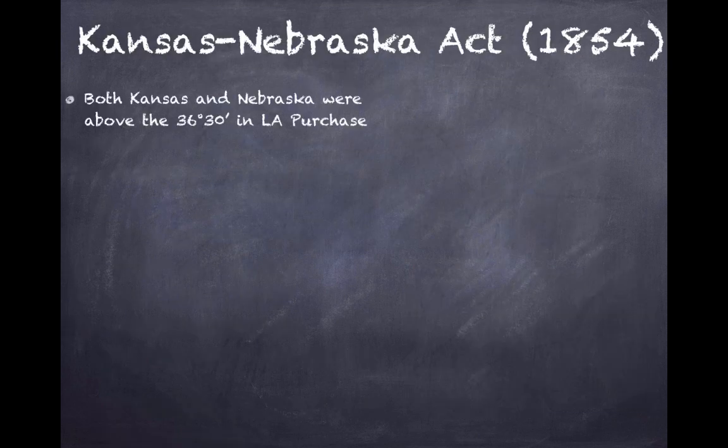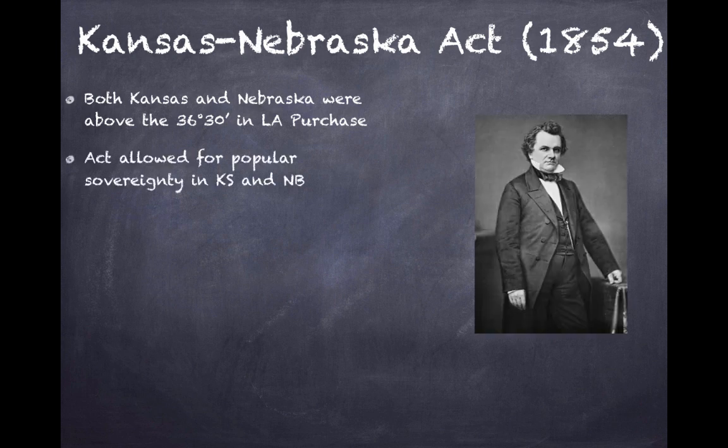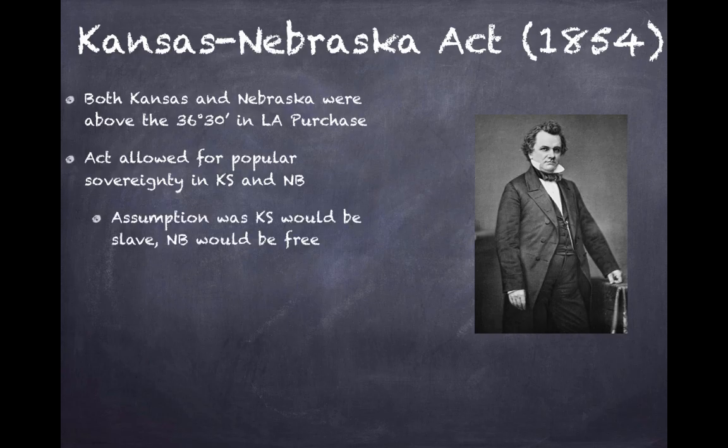All right, Kansas-Nebraska Act of 1854. Both Kansas and Nebraska were above that 36°30' line in the Louisiana Purchase, so we know they both should have been free states. However, this act changes it, and it's created by Stephen Douglas, the Little Giant again. This allowed for popular sovereignty in Kansas and Nebraska with the expectation that Kansas would be slave and Nebraska would be free. So you have that kind of balance there of free and slave states.